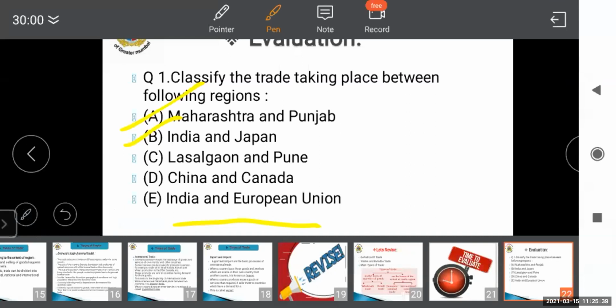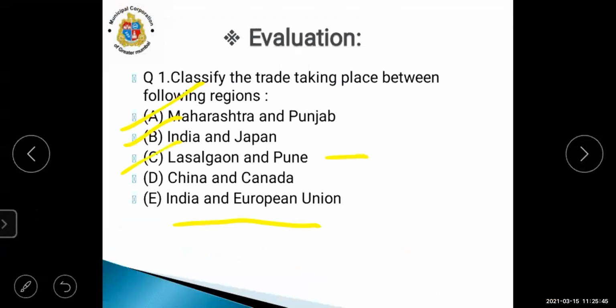Yes, because the trading is done within the same country. Very good. Lasgaon and Pune is known as internal trade. I'll write IN over there. This was also internal trade, and this was external trade. Next is China and Canada.